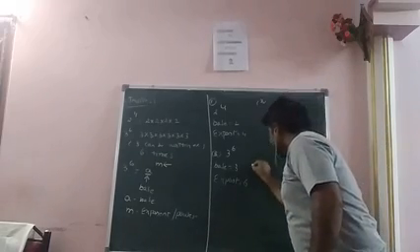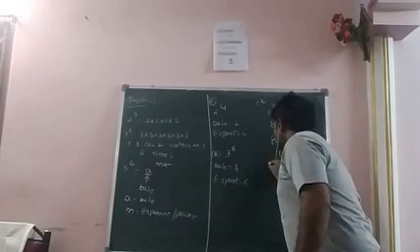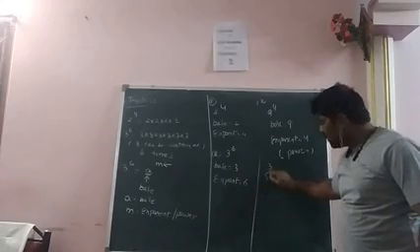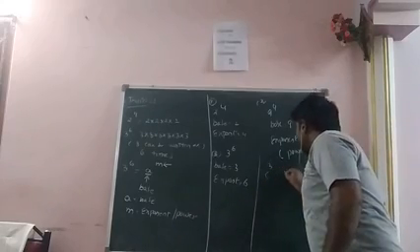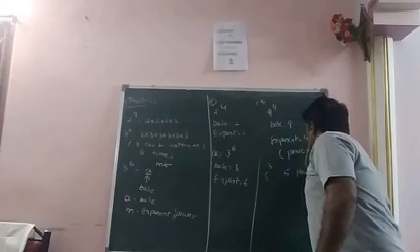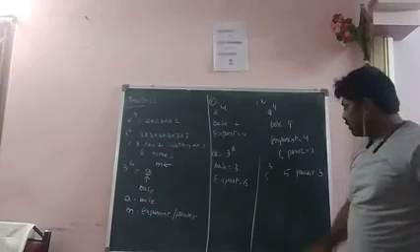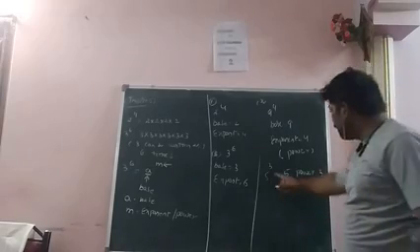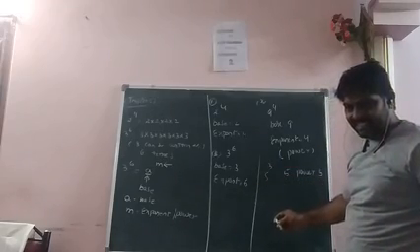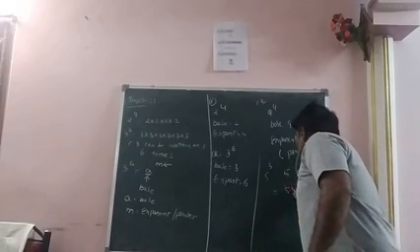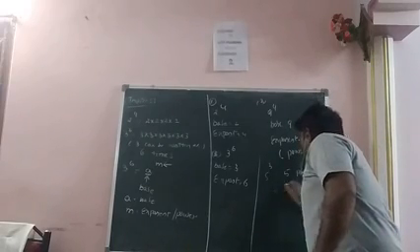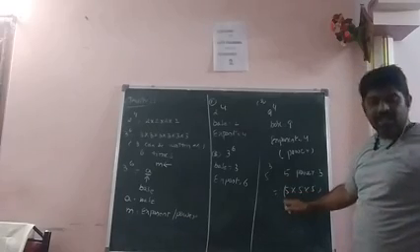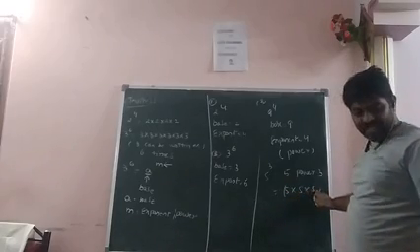So how to read 5 power 3? This is nothing but 5 power 3. This can be read as 5 power 3. So how do we write 5 power 3? 5 power 3 is written as 5 into 5 into 5.